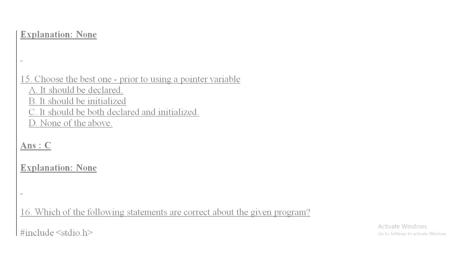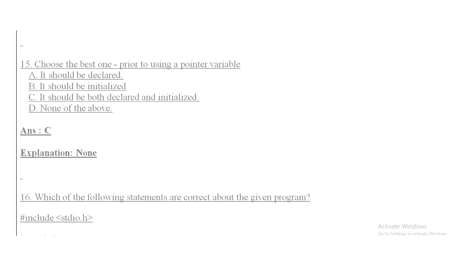Question number 15. Choose the best one prior to using a pointer variable. Option A, it should be declared. Option B, it should be initialized. Option C, it should be both declared and initialized. Option D, none of the above. Its answer is option C, it should be declared and initialized.